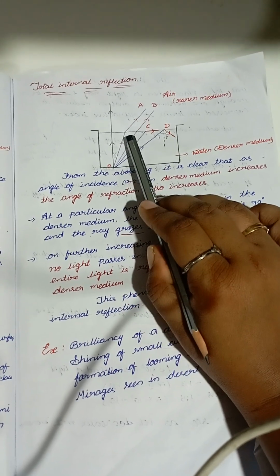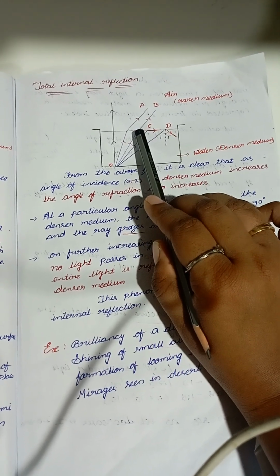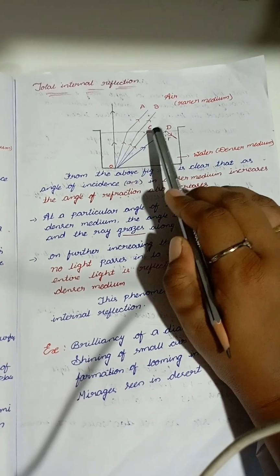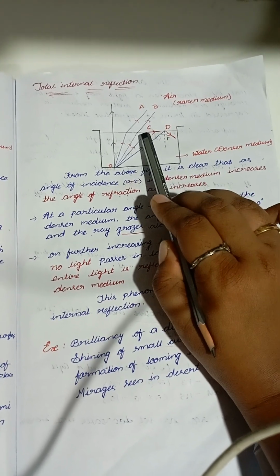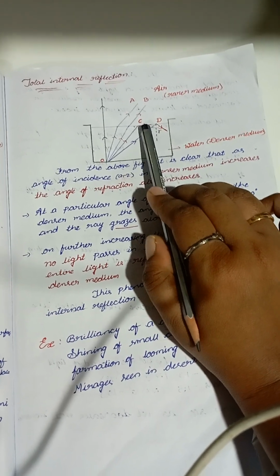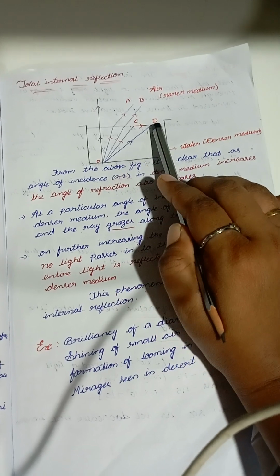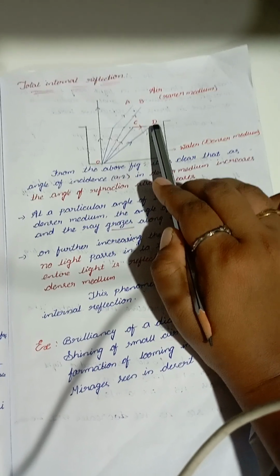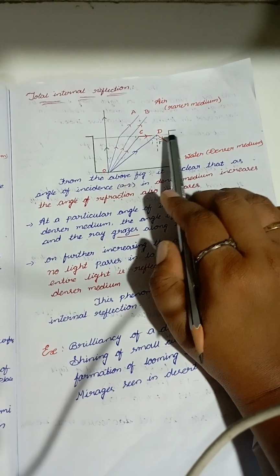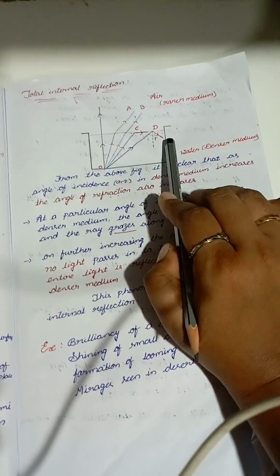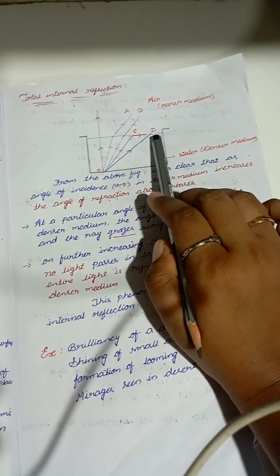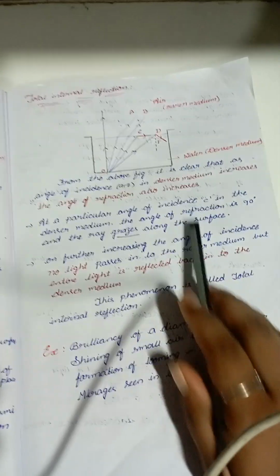If the angle of incidence is less than the critical angle, then refraction takes place. If the angle of incidence is equal to the critical angle, it grazes along the surface. If the angle of incidence is greater than the critical angle, then reflection takes place. This phenomenon is called total internal reflection.